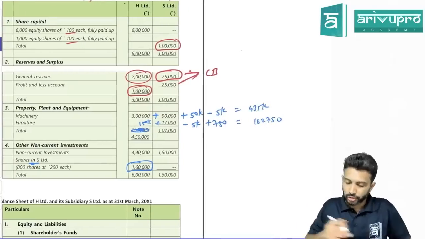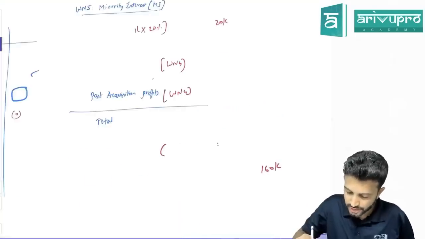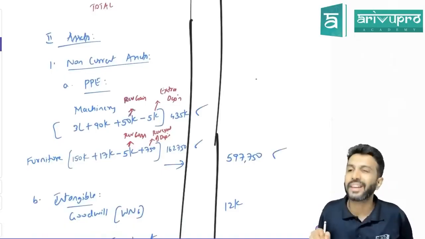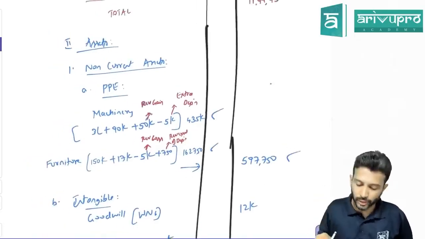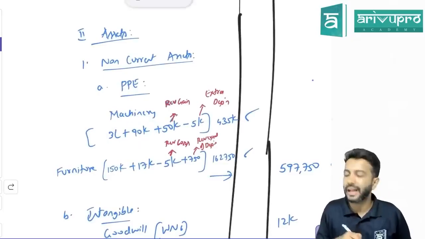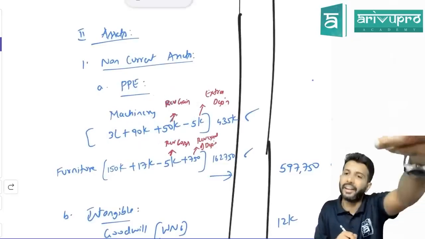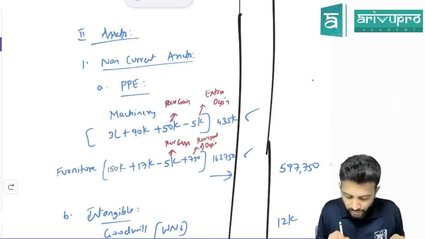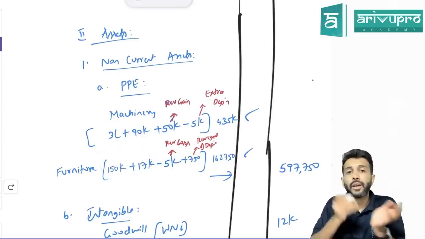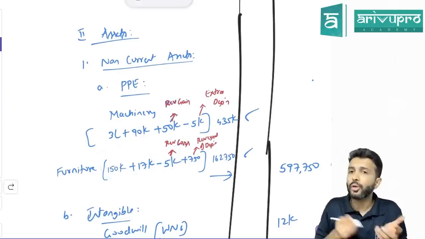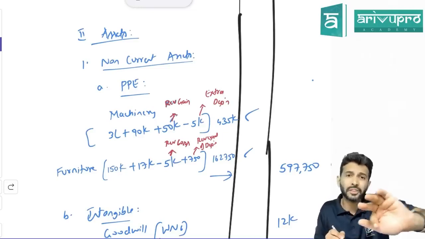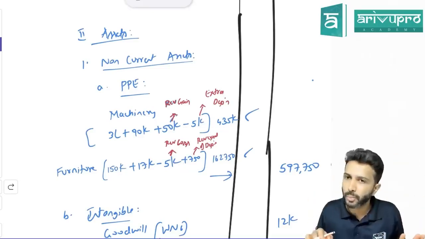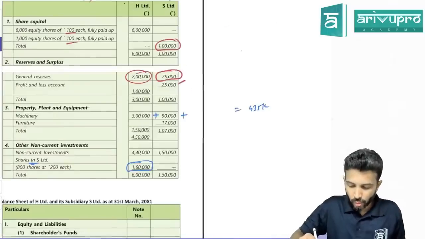So this is the value. Check 435 and 162,750. Total is 597,750. That's what I've written over here. Take the data as given in the balance sheet. If there is any revaluation gain, add it. Due to revaluation gain, if you are getting more depreciation, reduce it. For furniture, take the balance sheet data. If you have revaluation loss, subtract. Due to revaluation loss, you get excess depreciation, or reversal. So add the reversal of depreciation, and you will get the value. Done? Okay. Next.